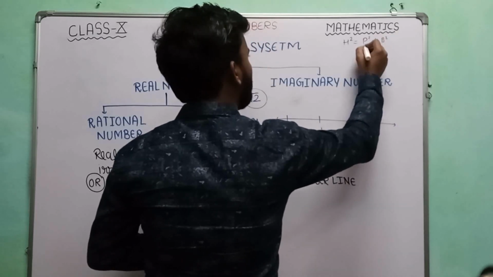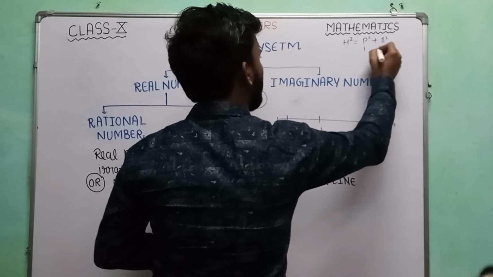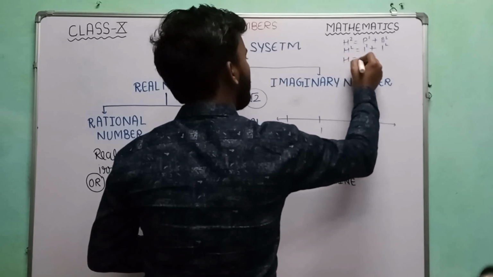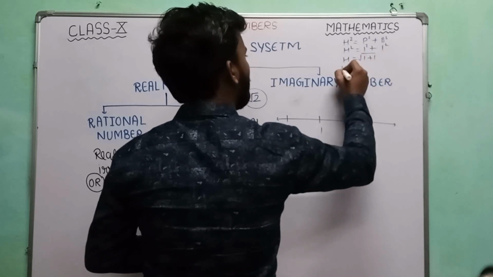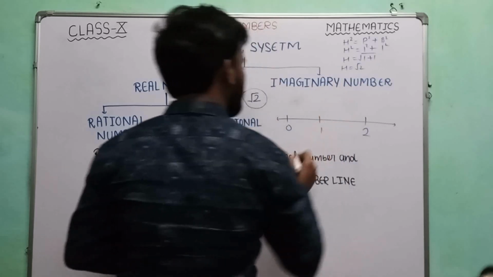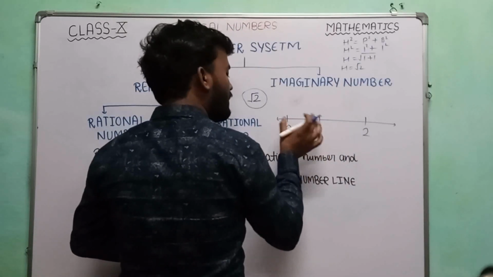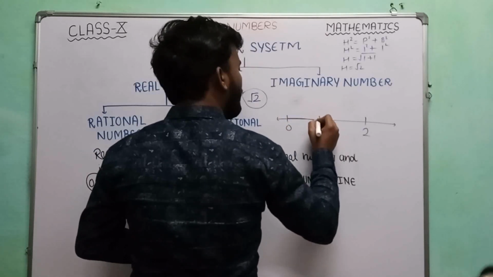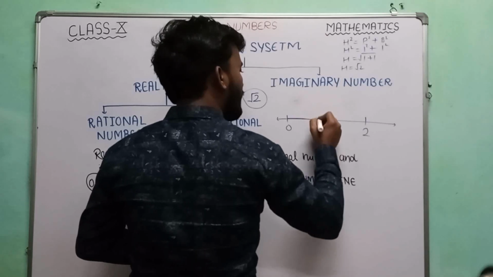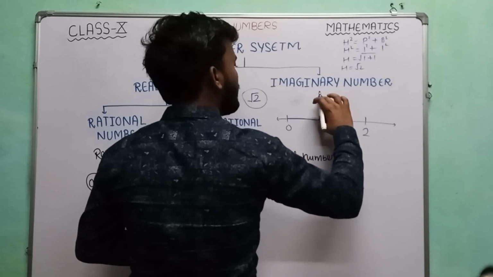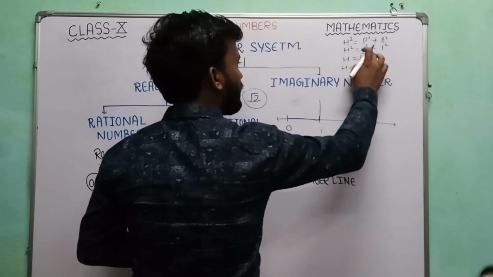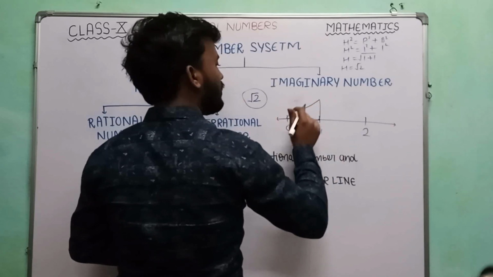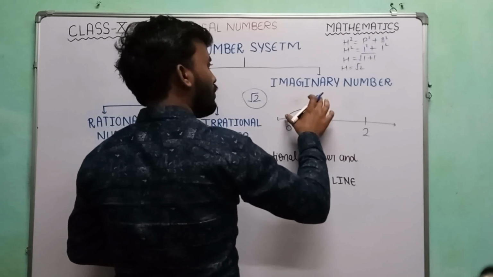If we assume perpendicular is 1 and base is 1 and take the square root, then the hypotenuse will become root 2. For this, take a distance of 1 unit on the number line, and from here draw a perpendicular whose length is also 1 unit, because here we take perpendicular 1. Now join these 2 points, and by the Pythagoras theorem we obtain root 2.